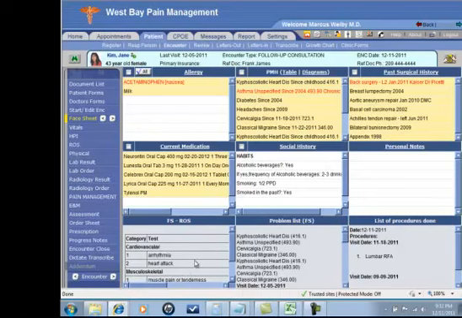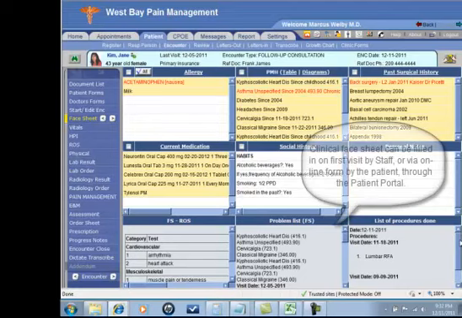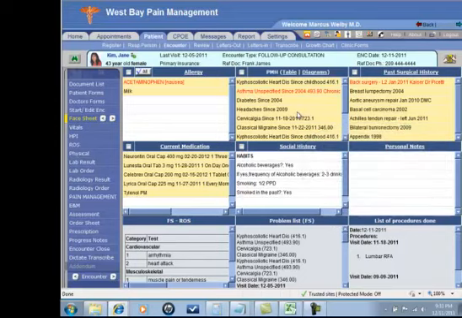Here I can see her review of systems, only showing the positives, a problem list relating to pain management, and a list of the procedures that we've done. But this is all completely configurable and could be laid out differently. This information was taken originally by the MA and has just carried forward each visit. Anything with a yellow background indicates it was here prior to today's visit. As we start to change information today, you'll see the colors will change. So you can actually go back in time and see a snapshot of exactly how this face sheet looked at any point in the past.